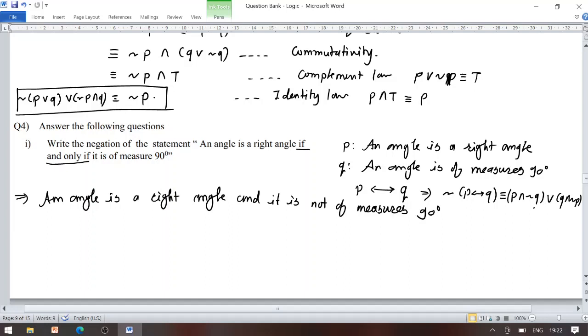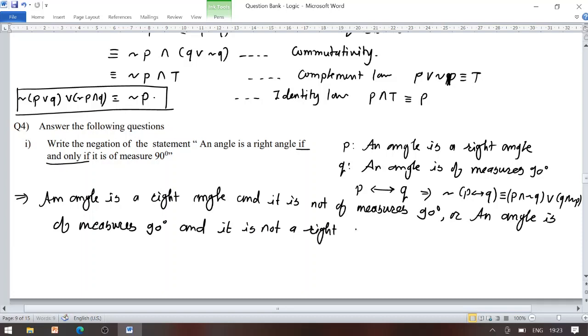Then we have the disjunction, so use the word or. Q be the statement, an angle is of measure 90 degree. Then there is a conjunction, so use the word and. Negation P means it is not a right angle. So this is the negation of the given biconditional statement.